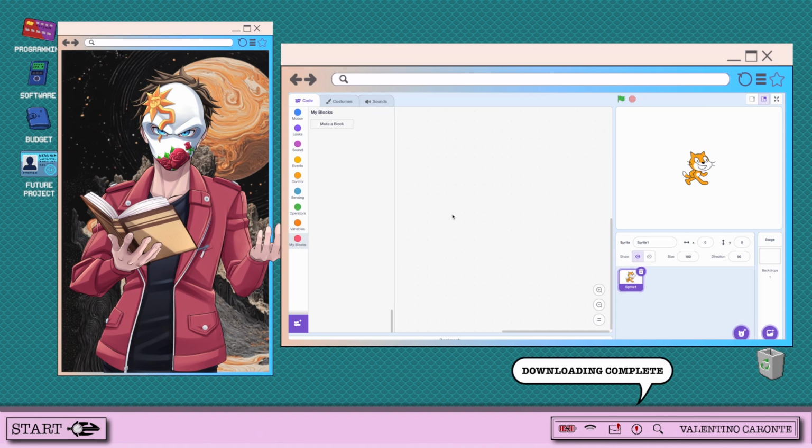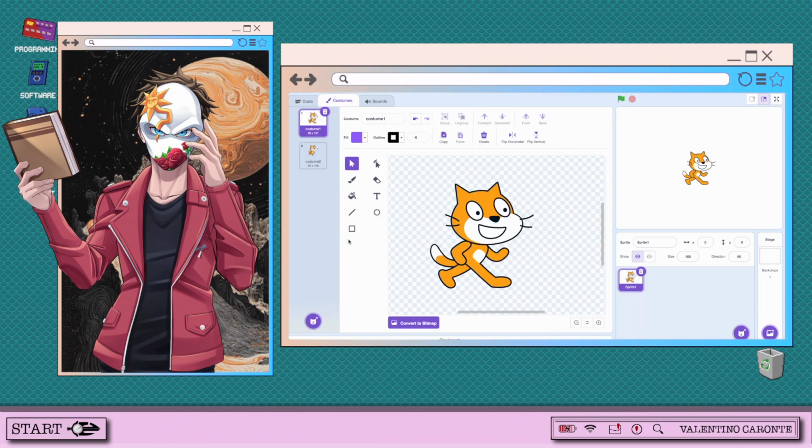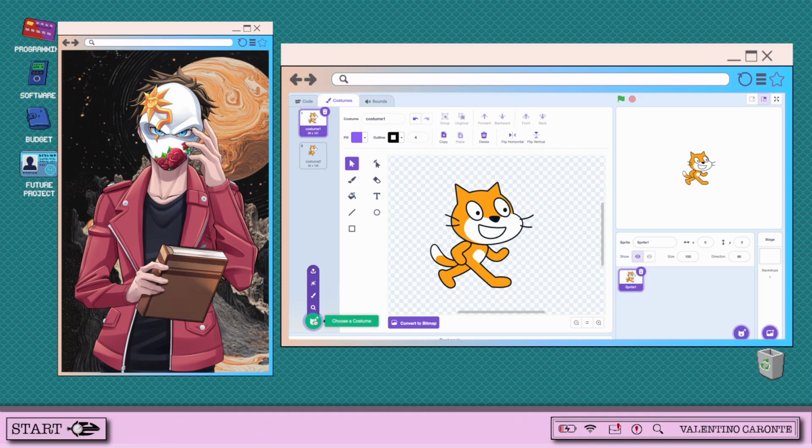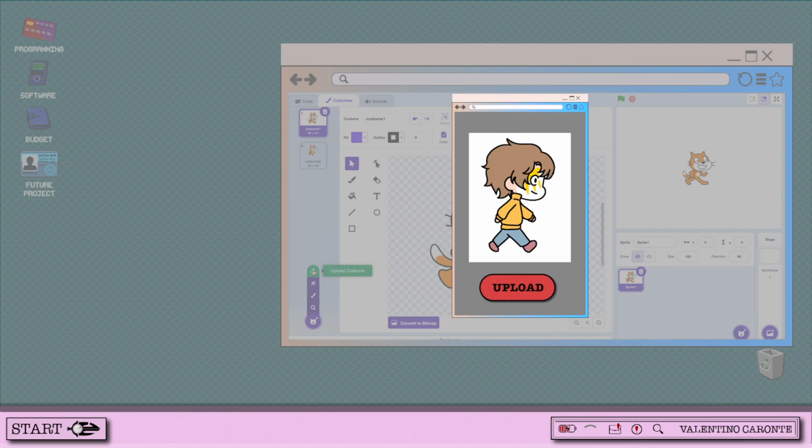The way you input a character is the Costumes tab. Within the Costumes tab, there's a little mouse all the way at the bottom with a plus sign. A menu is going to pop up when you hover over it. It mentions to upload your costume. As soon as you click it, a screen comes up and you're able to just upload the photo of the illustration that you want to input inside the actual program.